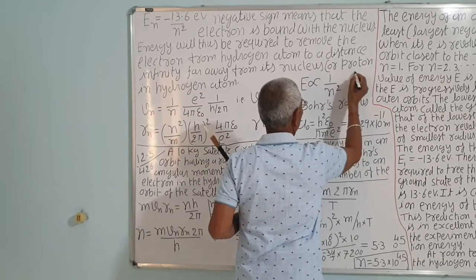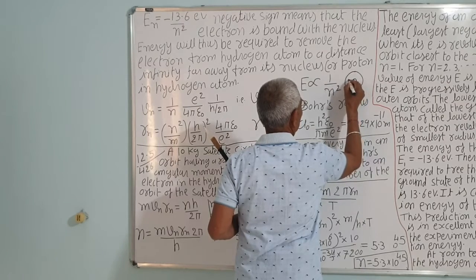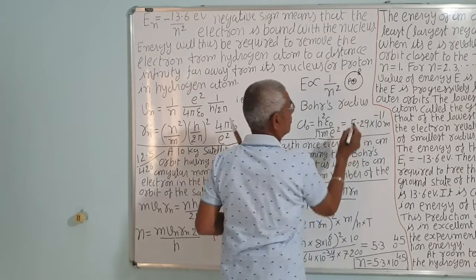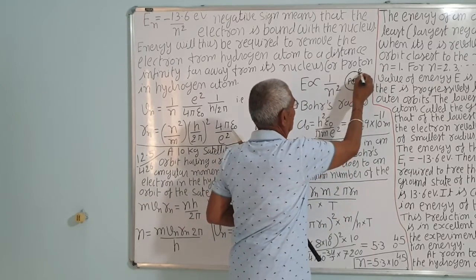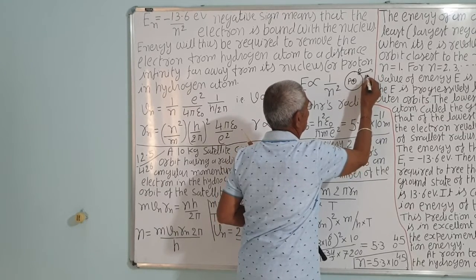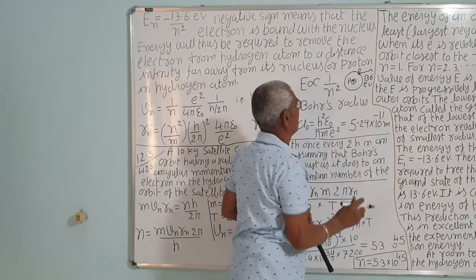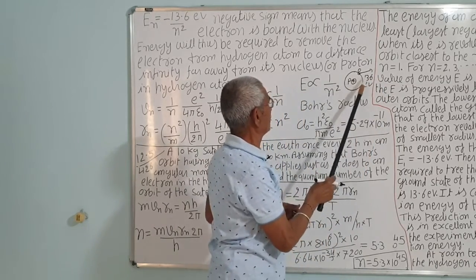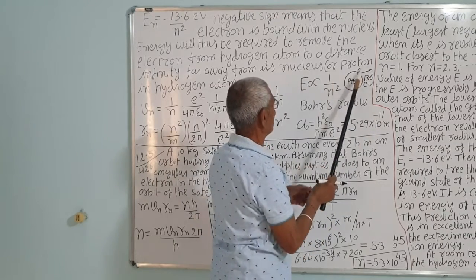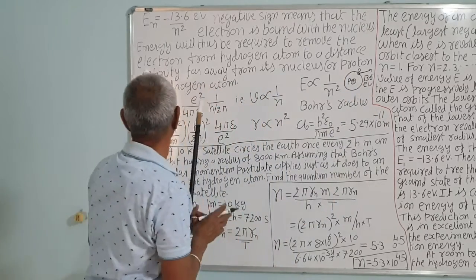So suppose this is the positive proton and this is the electron. If we want to remove the electron, that needs 13.6 electron volt energy, eV plus. Because it has minus energy, the total will be 0, it will be liberated. So, to remove the electron or separate the electron from the proton, that much energy is required in the hydrogen atom.